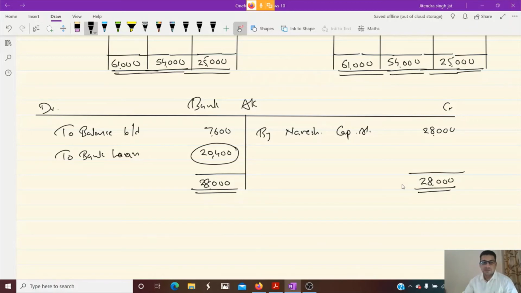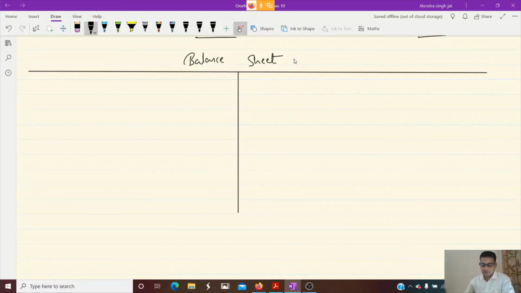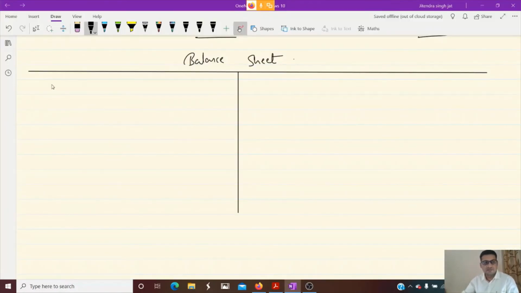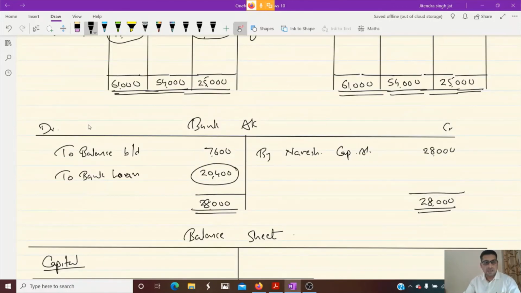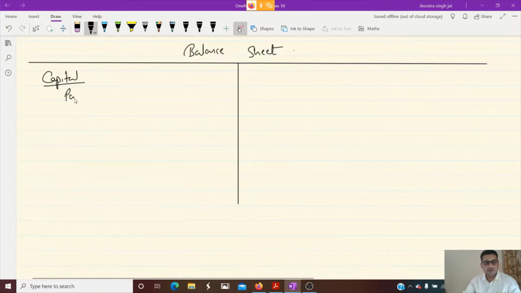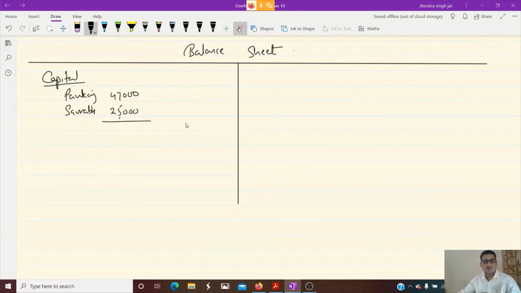Yes, children, let's prepare the balance sheet. I will start the balance sheet with the liability side. First we start with capital. So capital of Pankaj and Saurabh, 47,000 and 25,000. 40, 50, 60, 70, 72,000. Okay.